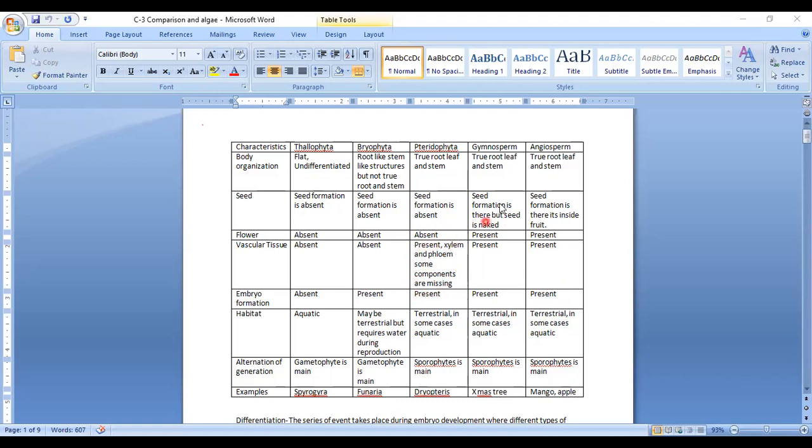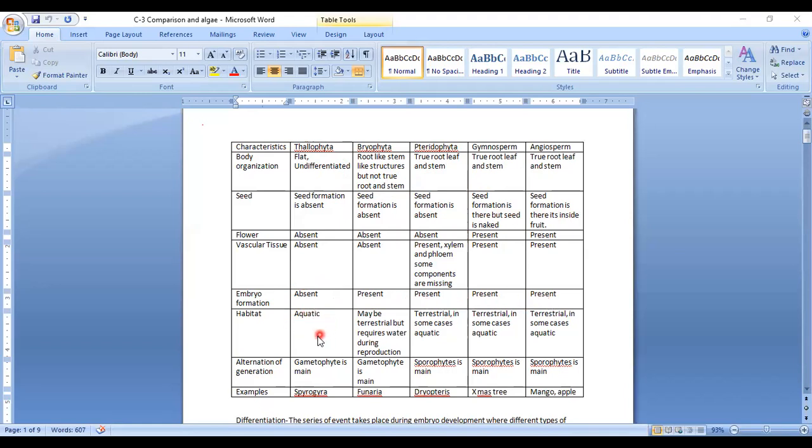So don't you think if you look into this chart, you can see how the classification is done and how the evolution is done? Every class you are referring to, for example Thallophyta, Bryophyta, Pteridophyta, shows a slight improvement in some aspect. Now, in case of Thallophyta, embryo formation is absent, whereas in these four it is present.